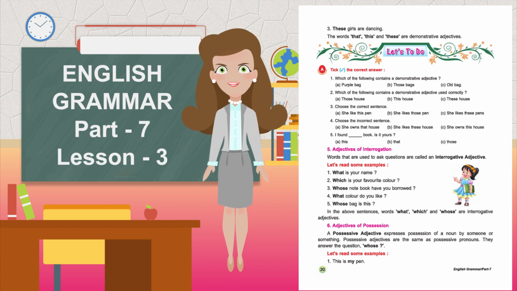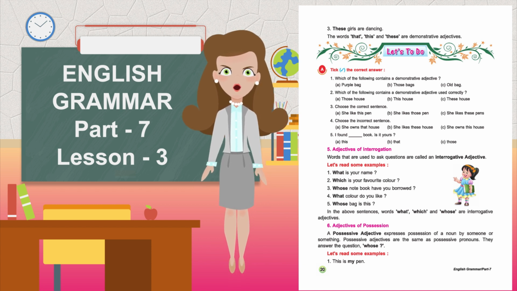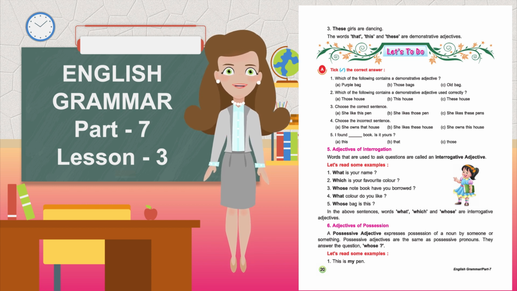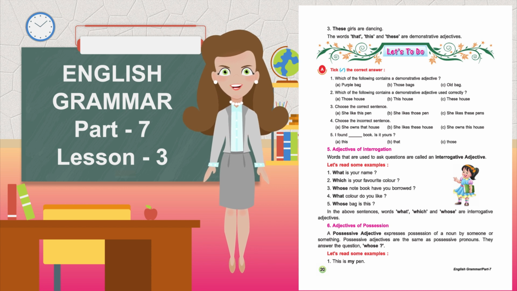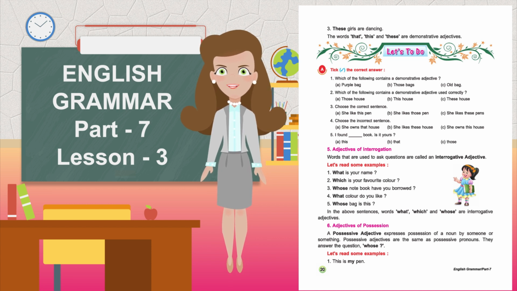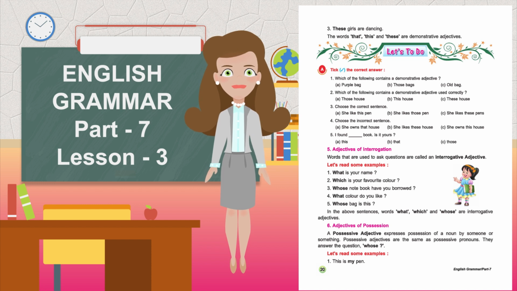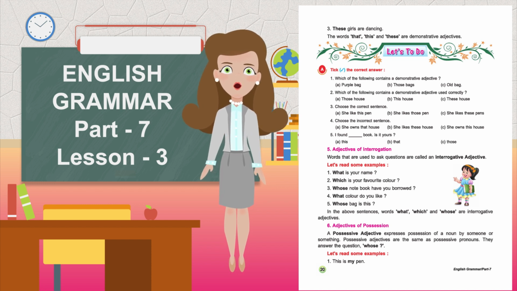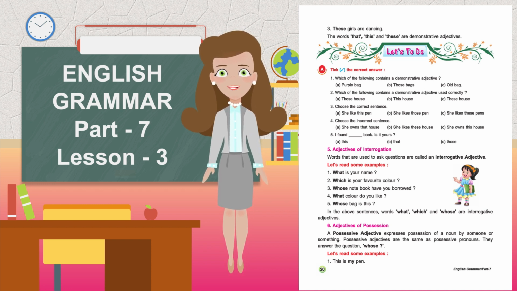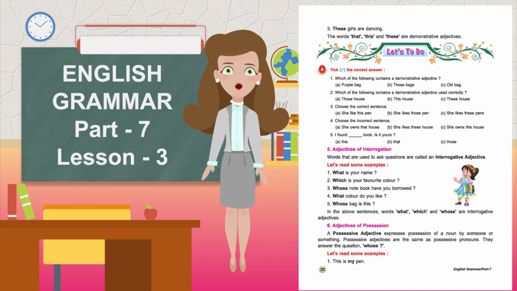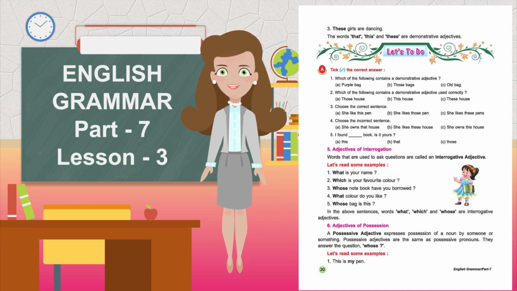Fifth, adjectives of interrogation. Words that are used to ask questions are called interrogative adjectives. Let's read some examples. What is your name? Which is your favorite color? Whose notebook have you borrowed? What color do you like? Whose bag is this? In the above sentences, the words what, which, and whose are interrogative adjectives.